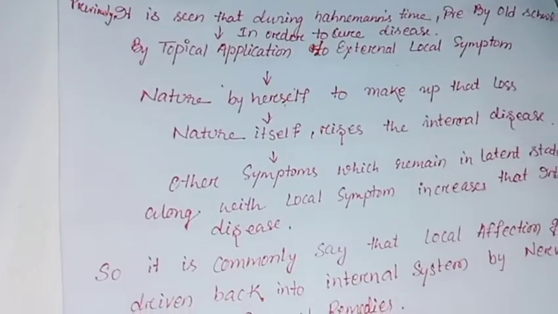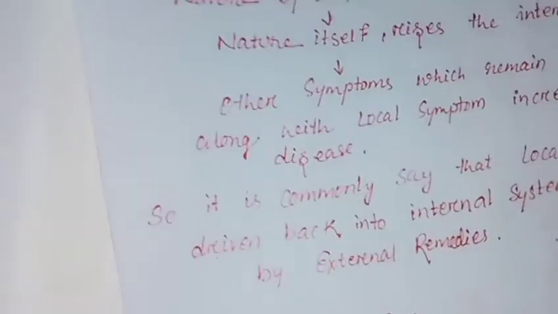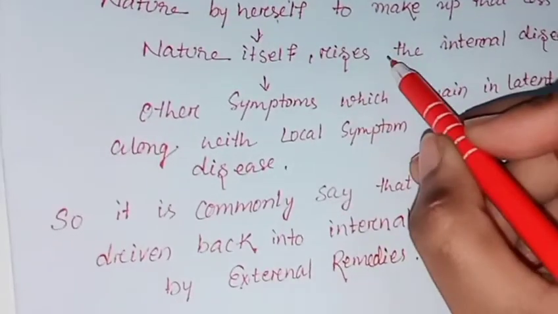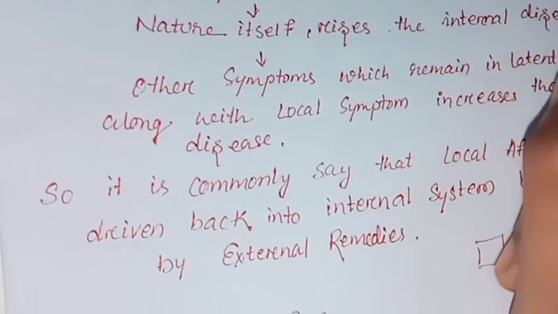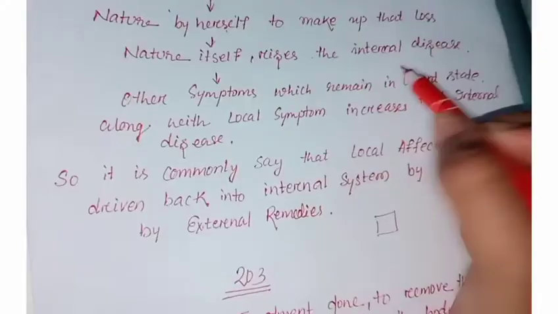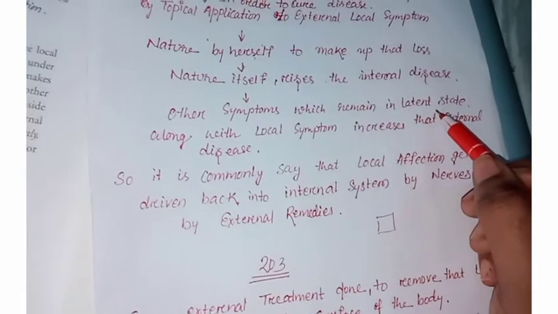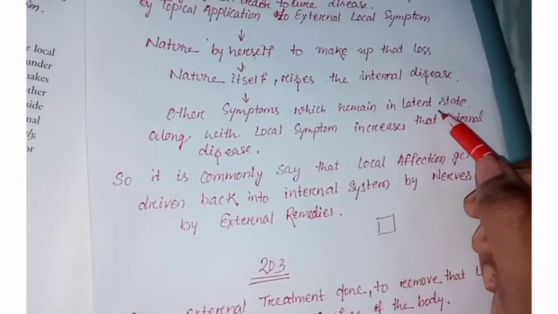For example, if there is any skin surface on my hand where any psora or eczema occurs, and I give any local application to this area, then what happens? That part becomes a loss, and to make up for that loss, nature itself raises its internal disease and other symptoms along with the internal disease. That is the latent symptom which remains inside, which we discussed in 201.